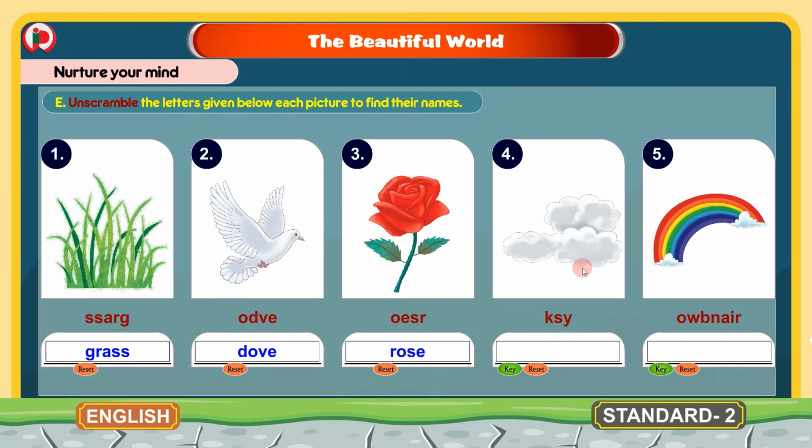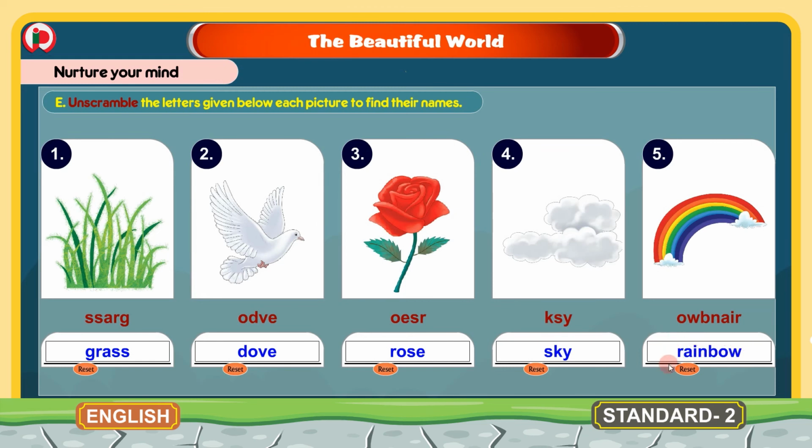4 is sky and this is the wrong spelling. The correct spelling is S-K-Y, sky. 5, this is rainbow. But the letters are not in correct order. We will put the letters in correct order and write R-A-I-N-B-O-W, rainbow.